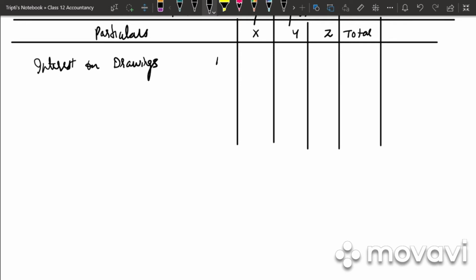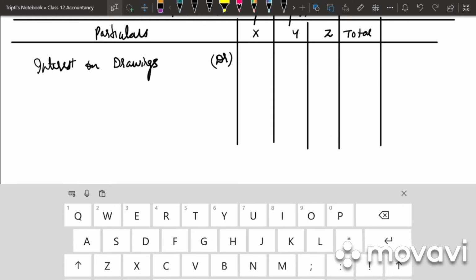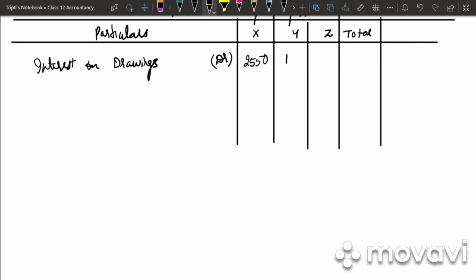It will be on the debit side. So 2,550, 1,850, 1,000. Total is 5,400. Now we will have the division of this 5,400 in the ratio 3:2:1.